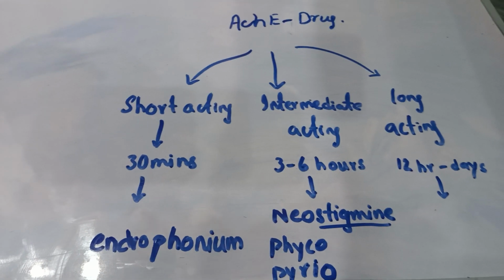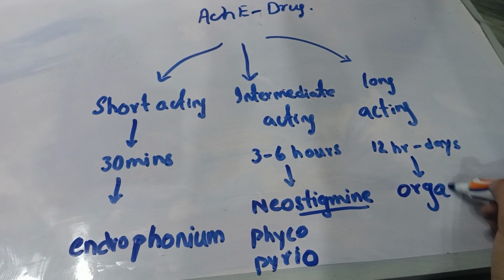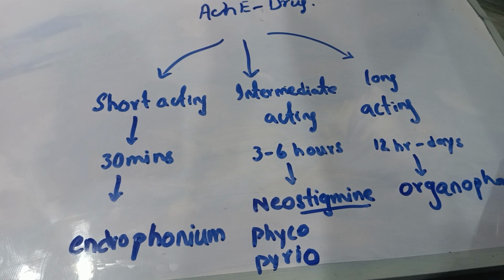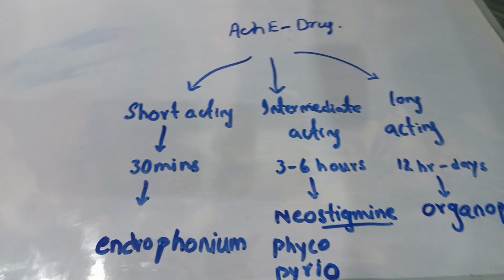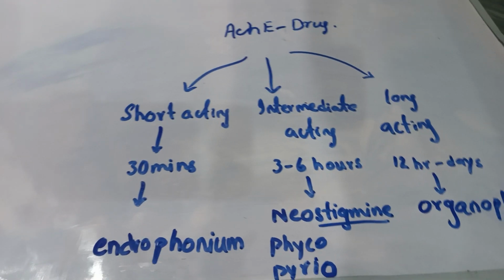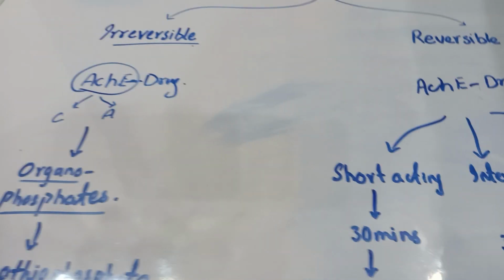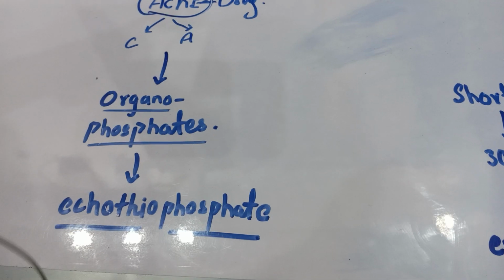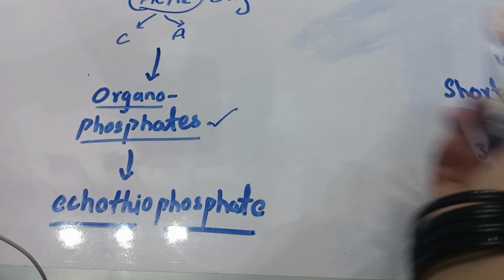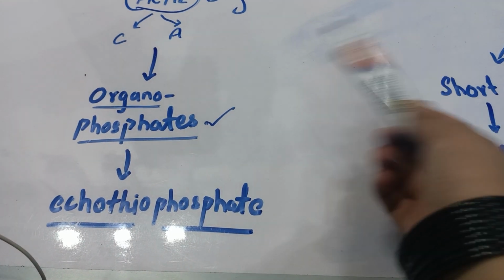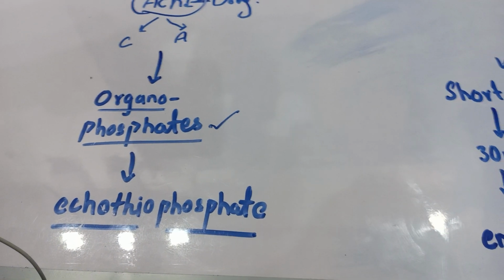Last is the long acting drug. In the long acting drugs, we usually place organophosphates. In the organophosphates, we have a drug which is echothiophate. But if we look at the examples of irreversible indirect acting cholinergics, we will also see organophosphates. You may say that in the long acting I wrote organophosphate, and in the irreversible I am also writing organophosphate.